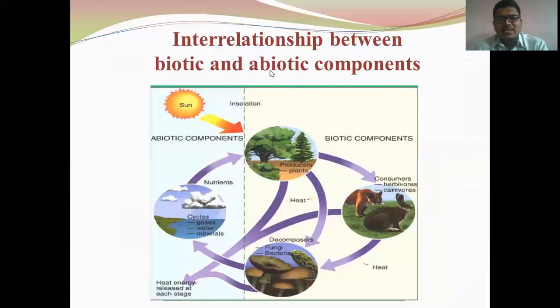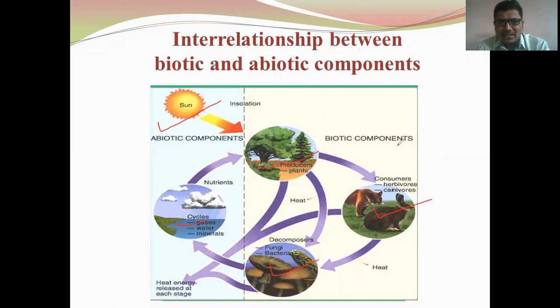So here you can see the interrelationship between biotic and abiotic components. These are some of the biotic components and abiotic components. Here producers, biotic component; these animals, consumers, biotic component; the decomposers, biotic component. And the abiotic components means different water, minerals, gases, heat, all these components affect the biotic components.